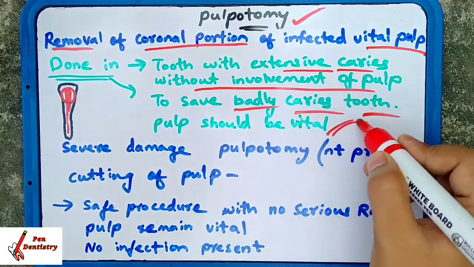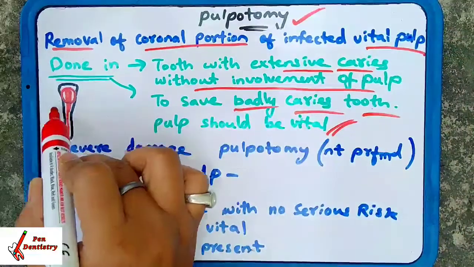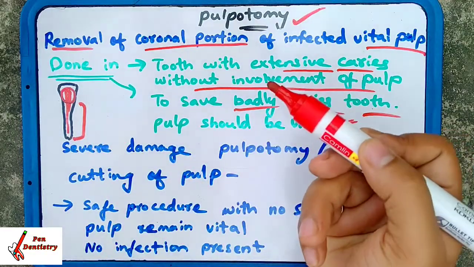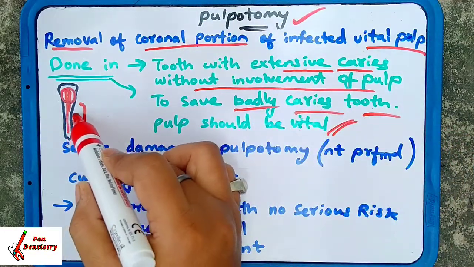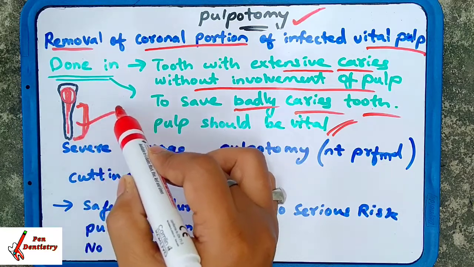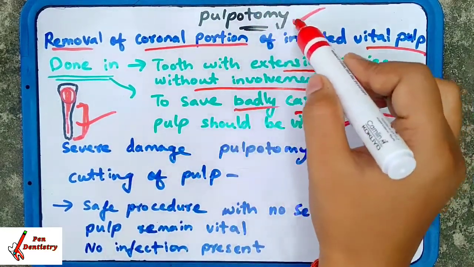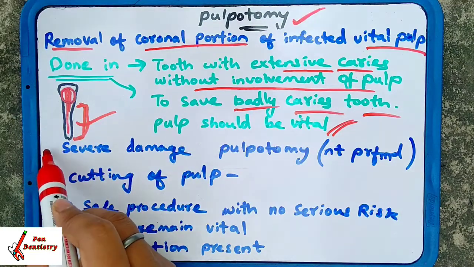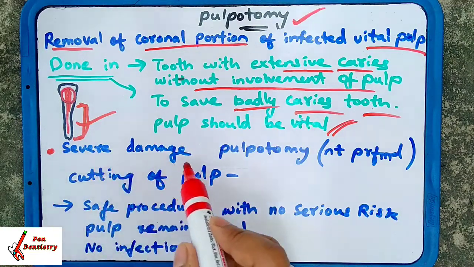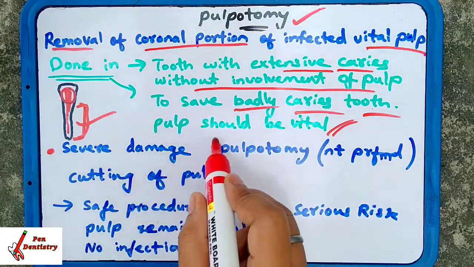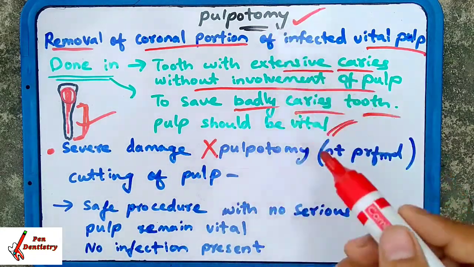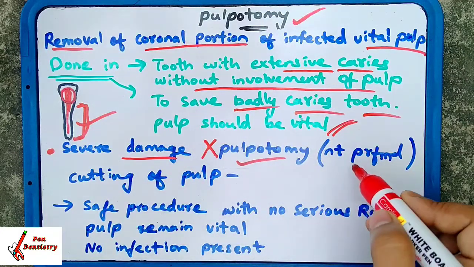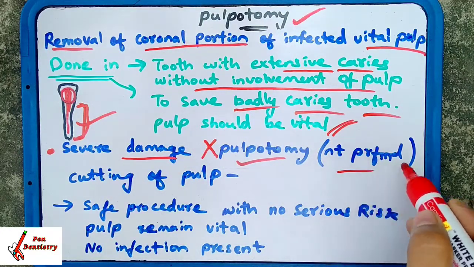If the pulp is not vital, you are not going to do pulpotomy. But when the apical pulp is vital, then you will do pulpotomy. Here severe damage is not done. If you are doing pulpotomy, severe damage is not performed.